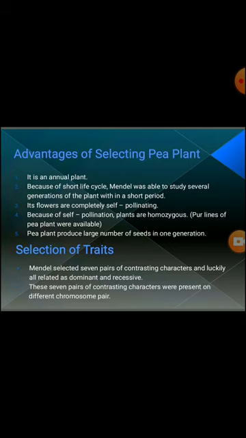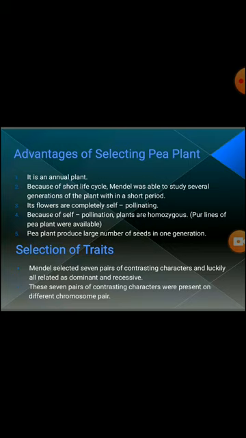Its flowers are completely bisexual and completely self-pollinating. Self-pollinating and bisexual means both types of reproductive organs are present in a single flower: androecium, which is the male reproductive organ, and gynoecium, which is the female reproductive organ. This means there is no chance of pollination with other types of pollen grain.